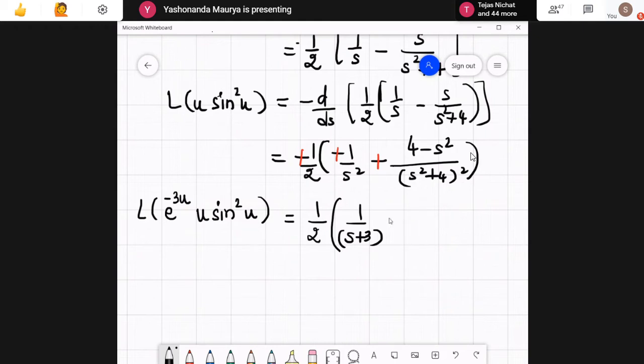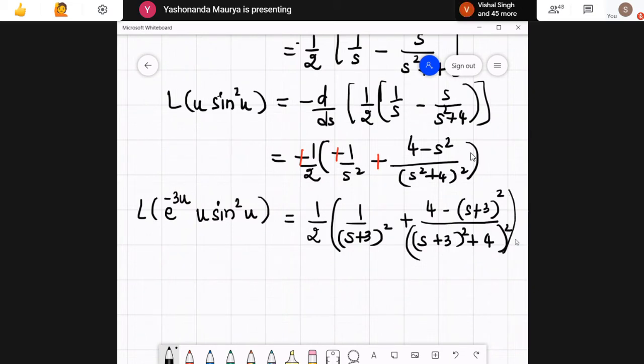Okay, this will be a whole square plus 4 into s plus 3 whole square divided by s plus 3 whole square plus 4 whole square.